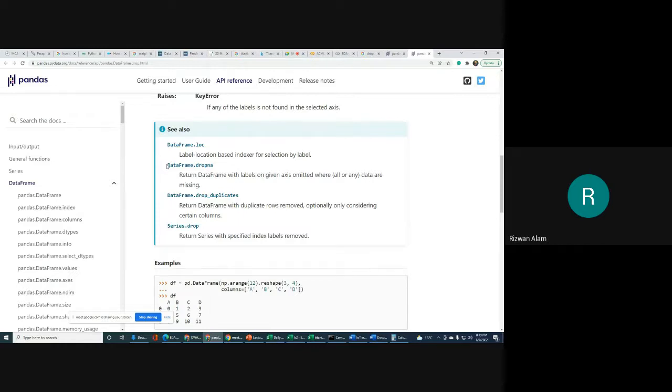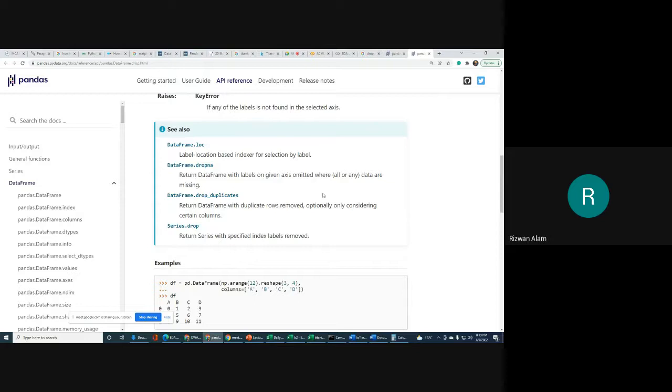So let me tell you that dropna will return the data frame with labels on the given axis omitted where all or any data are missing. Even if a single cell is missing, the whole record will be deleted.